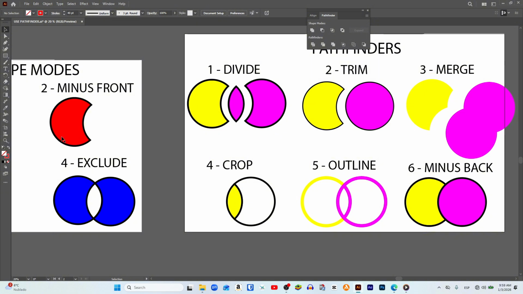Then in the minus back section we move to the left to compare it with the minus front tool. As you can see, with the minus front function what happened was that the lower circle was preserved, and the area that was covered by the upper part was trimmed from it. With the minus back function the opposite will happen. We will keep the upper shape and trim the part it shares with the lower shape. We select both circles, when applying it we're done.